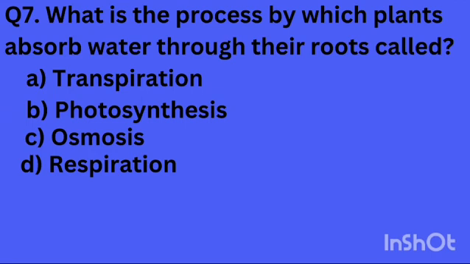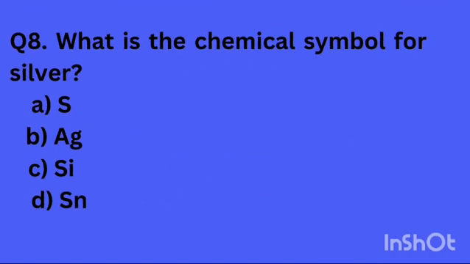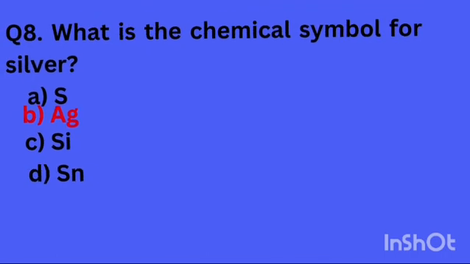Question number 7, what is the process by which plants absorb water through their roots called? The answer is osmosis. Question number 8, what is the chemical symbol for silver? Ag is the right answer.